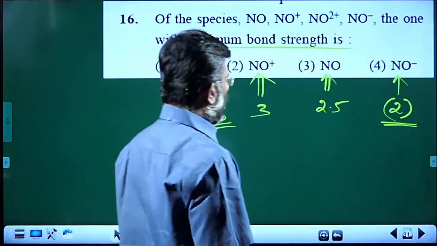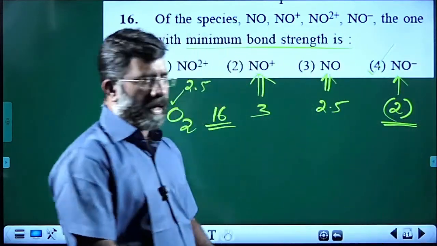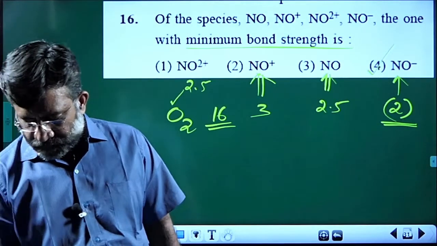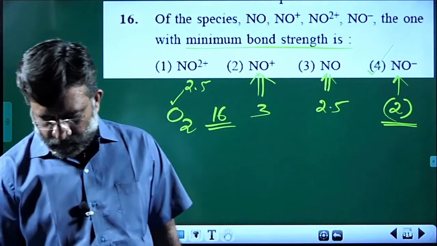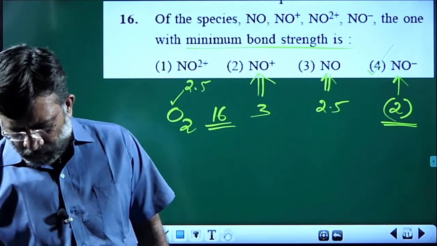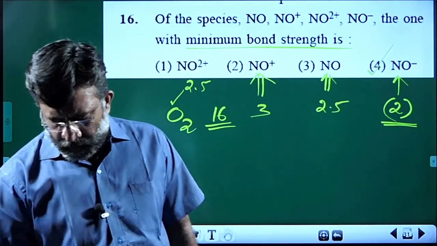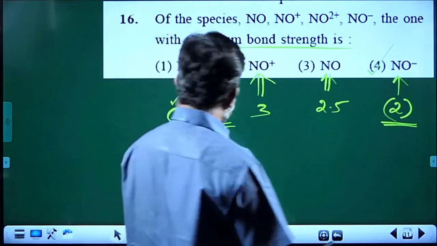Minimum bond order has the fourth choice. Therefore, the minimum bond strength is NO minus, which is the answer. So, the fourth choice is the correct answer.